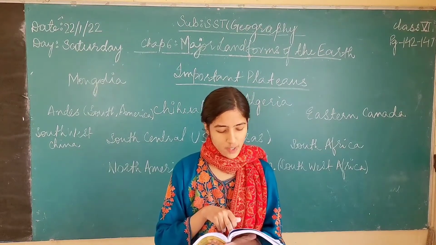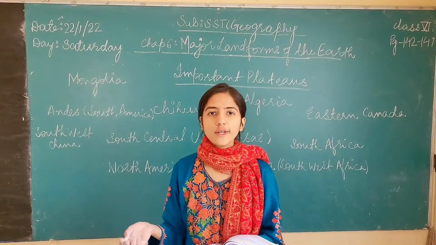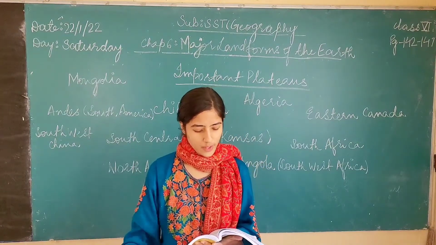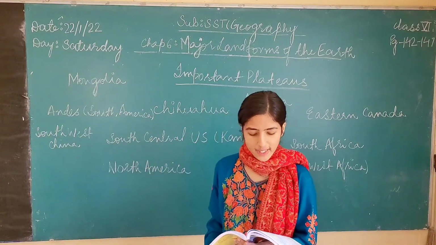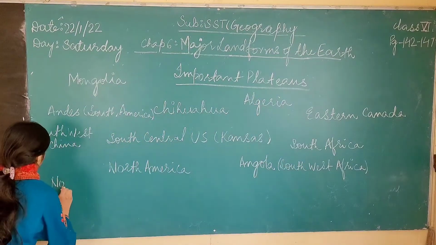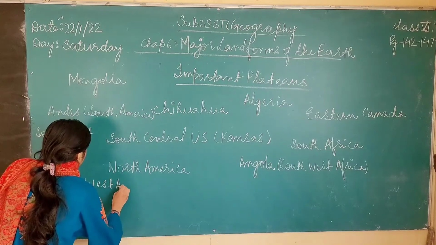And see, the last one is Kimberley Plateau. At the bottom left corner of the map, there is Kimberley Plateau and it is in northwest Australia.